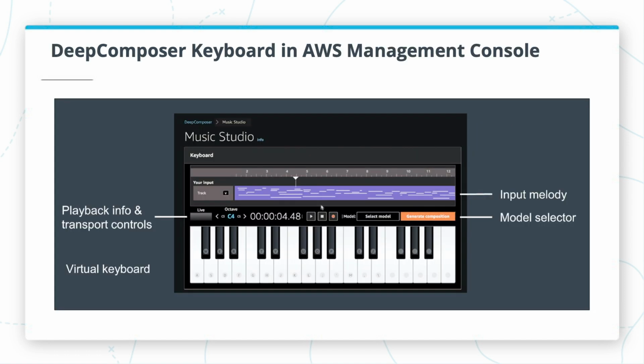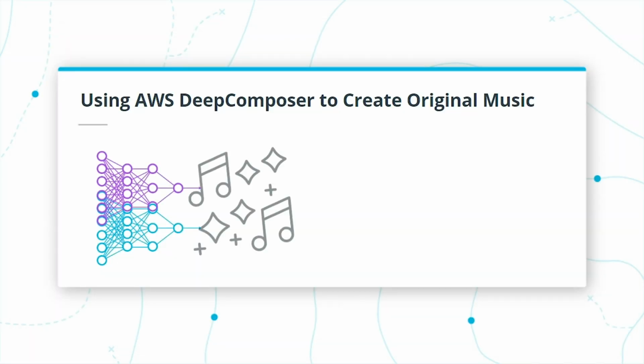We've also built a replica of the keyboard right inside the AWS Management Console, which you can play using a virtual keyboard from your laptop. The accompaniment is generated instantly using generative models running on C5 instances with Intel Xeon scalable processors. With AWS Deep Composer, you can train and optimize generative AI models to create original music. AWS Deep Composer uses generative adversarial networks, also referred to as GANs, a generative AI technique that pits two networks against each other to generate new creative content.